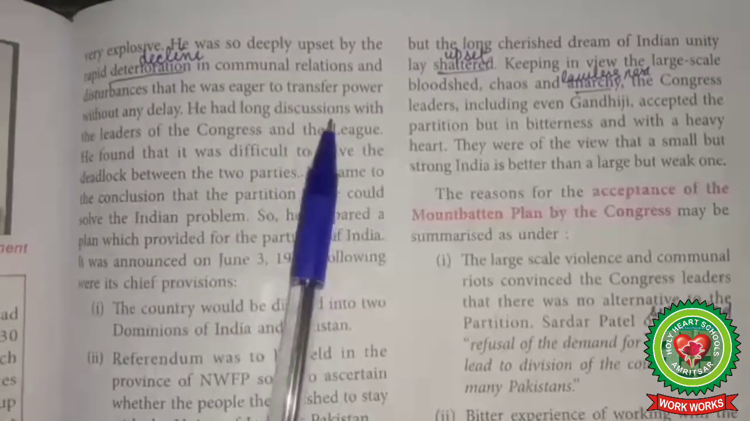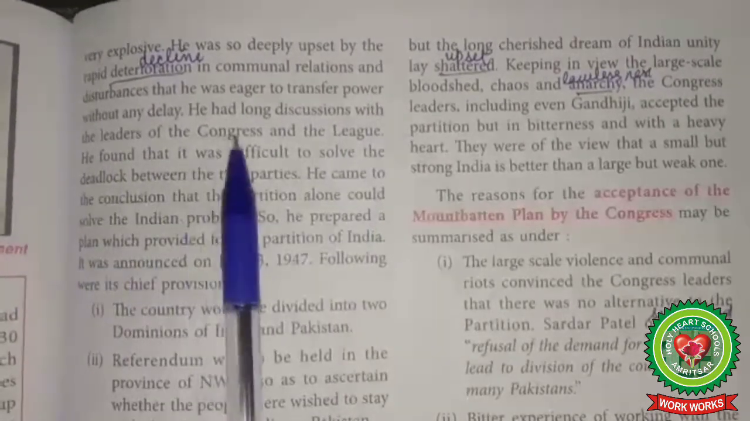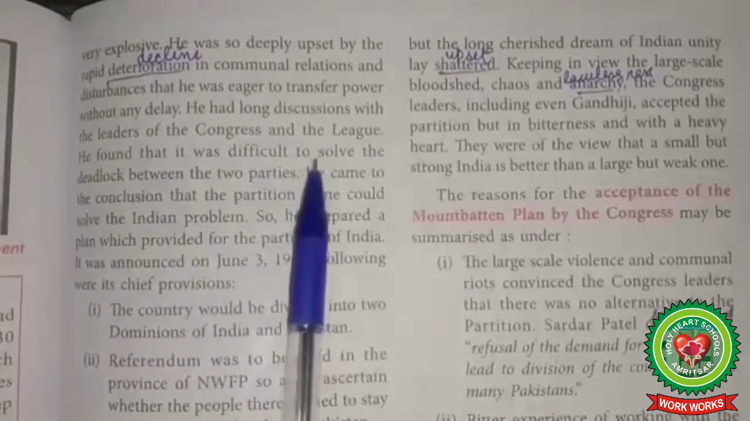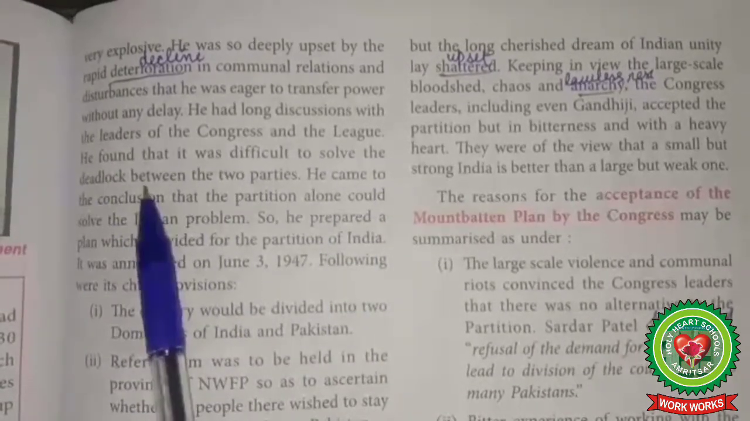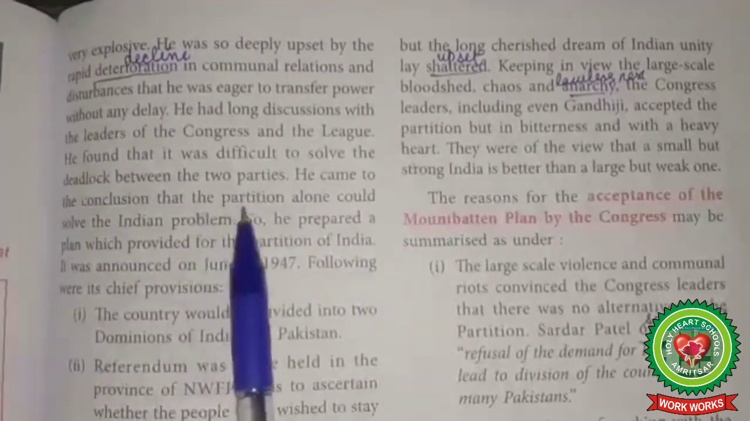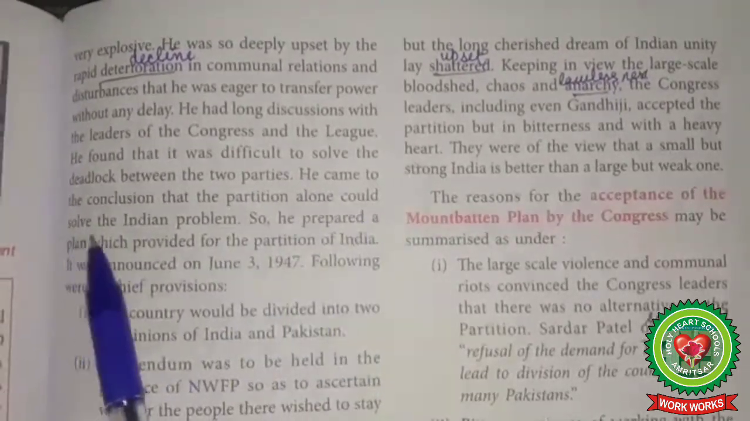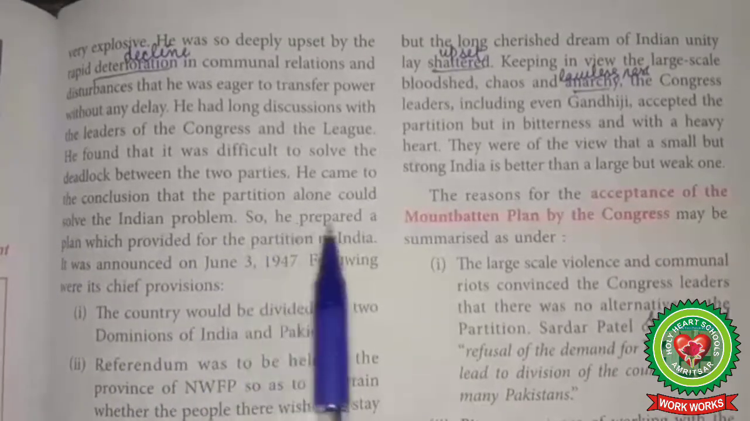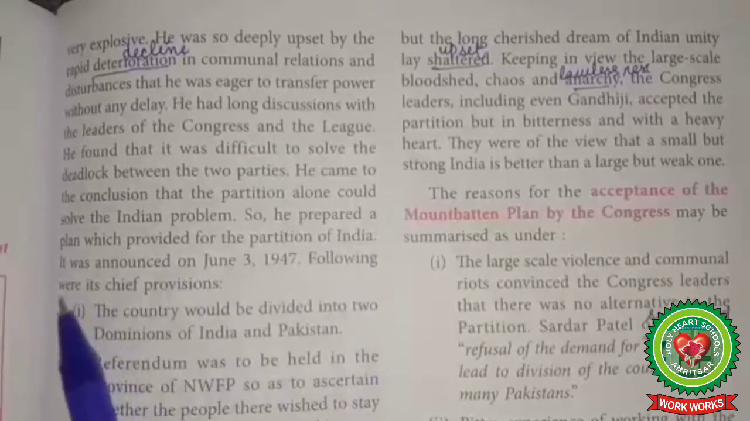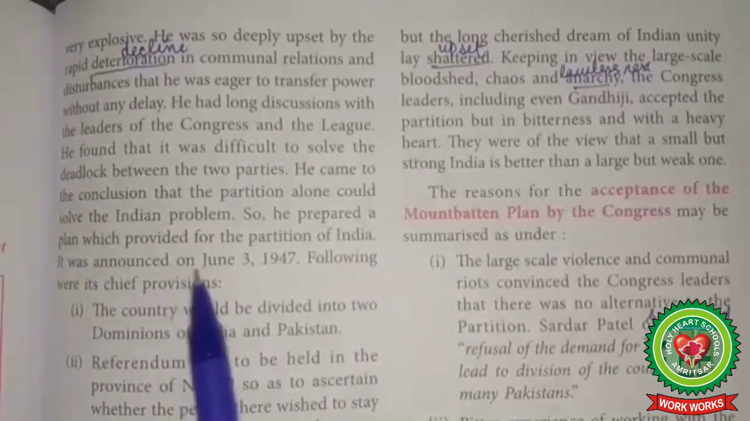He had long discussions with the leaders of the Congress and the League. He found that it was difficult to solve the deadlock between the two parties. He came to the conclusion that partition alone could solve the Indian problem. So he prepared a plan which provided for the partition of India. It was announced on 3rd June 1947.